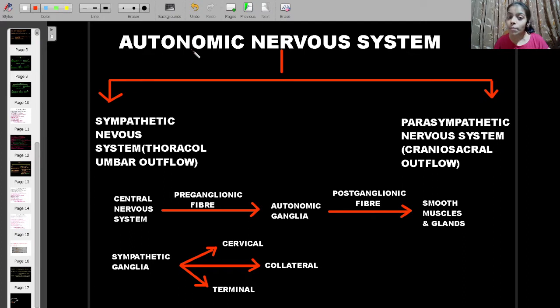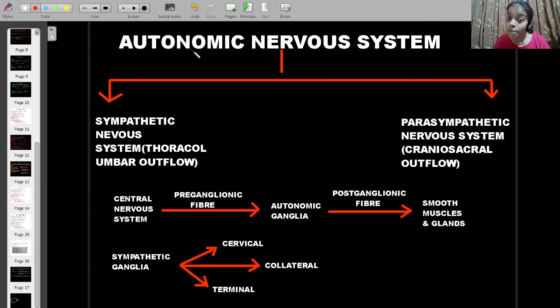Why such a name, somatic nervous system? I had told this in the introductory video that somatic comes from the word soma. Soma means body. So those nerves which are innervating different muscles of my body.